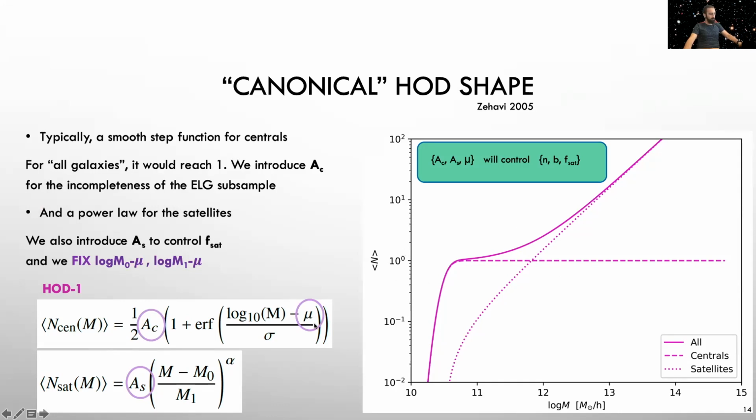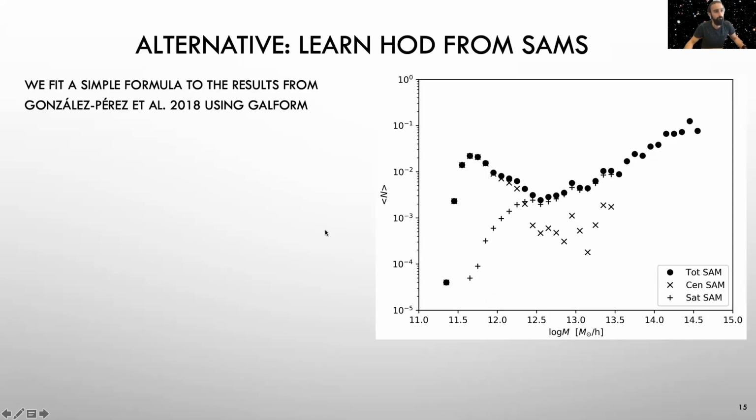And also we introduce a mass parameter that we control left to right, where we put all these curves. These three parameters together will allow us to control the number density, bias, and fraction of satellites, as we will see.